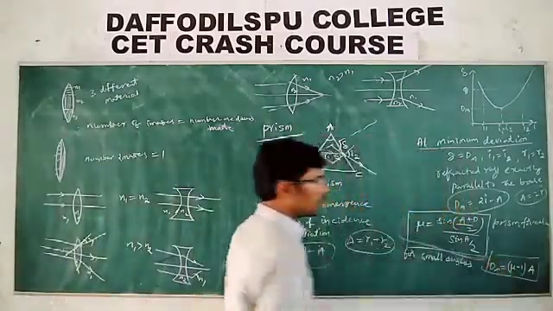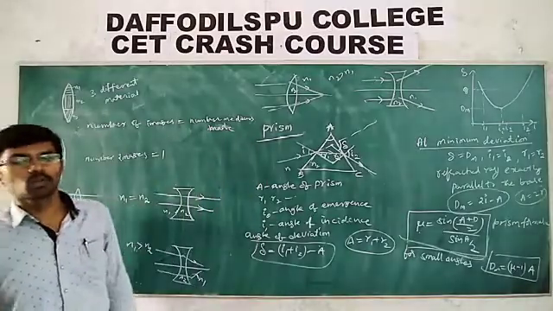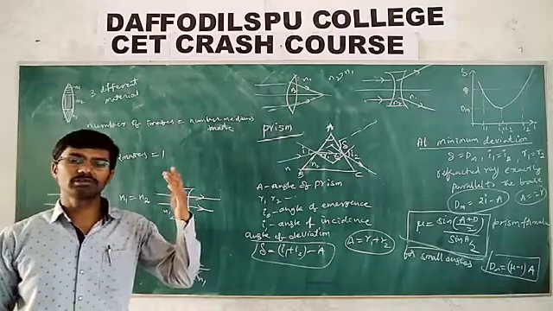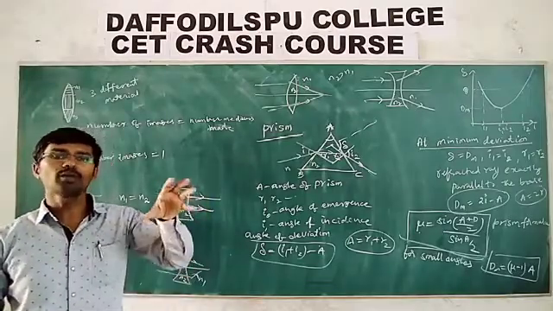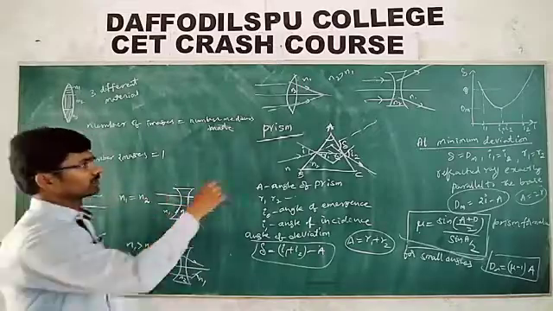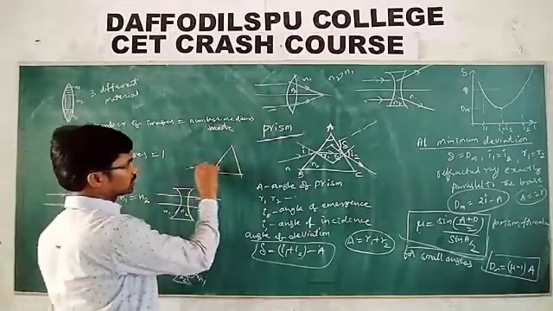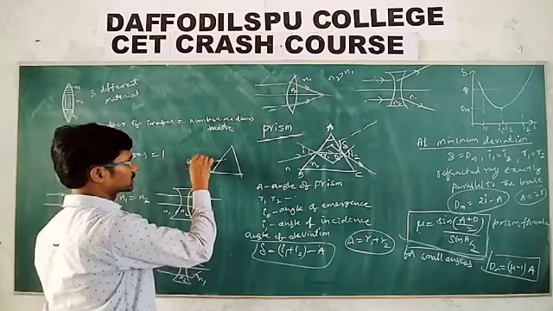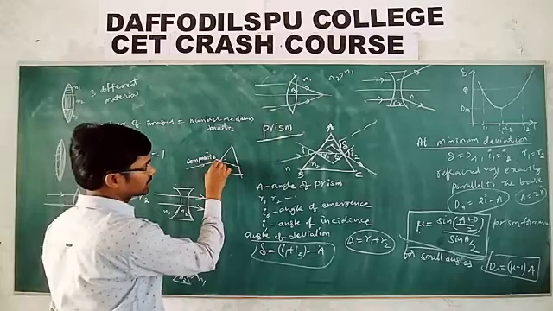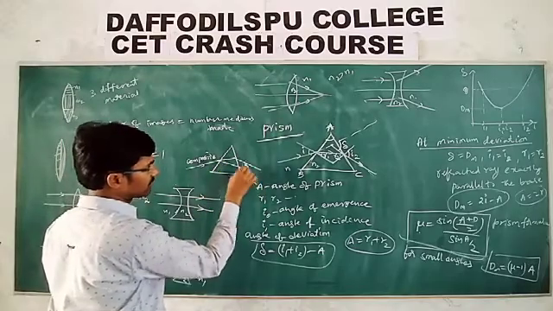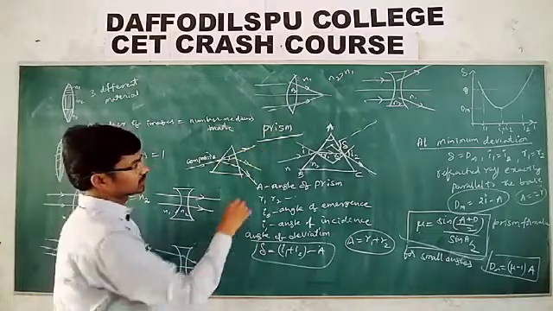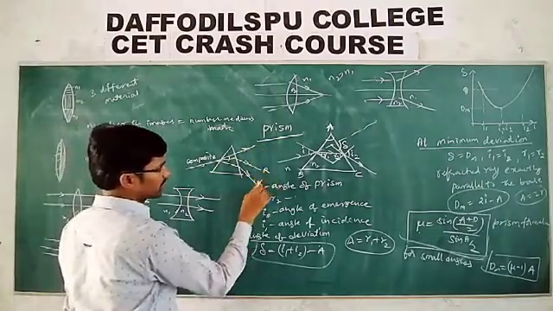But remember, whenever light passes through the prism, what will happen? When a monochromatic light ray passes through the prism, it will be deviated. If composite light passes through the prism, it splits into different colors. Composite light means white light, which is a combination of all the wavelengths. Then it splits into different wavelengths, different colors, from violet to red.